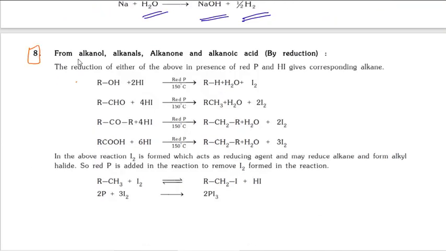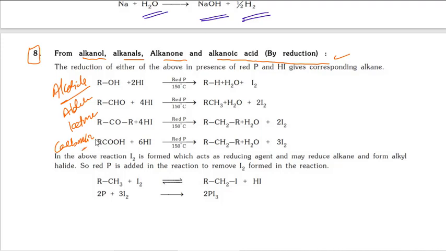Next, from alkanols, alkanones and alkanoic acids by reduction. Alkanol means alcohols, aldehydes, ketones and carboxylic acids. So from all these functional groups to alkanes, how can we prepare? Only one excellent reagent, that is HI with red phosphorus. It can reduce almost all functional groups into alkanes.